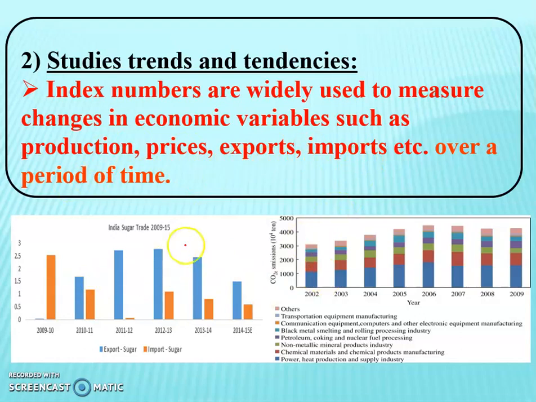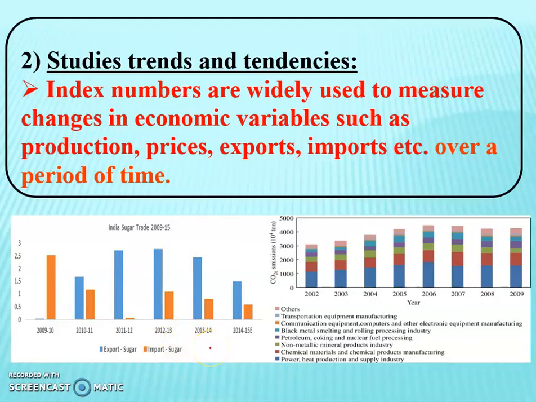So in this way, the figure shows you the export of sugar and import of sugar, right? So the idea will be more clear to all of us. Export is always greater than import in case of sugar of our country.